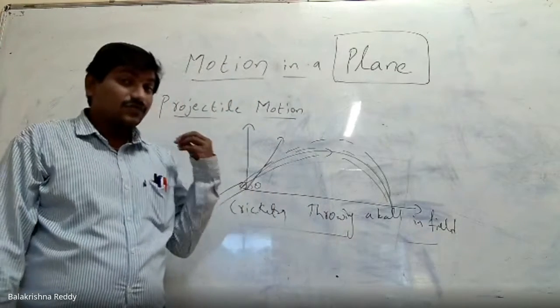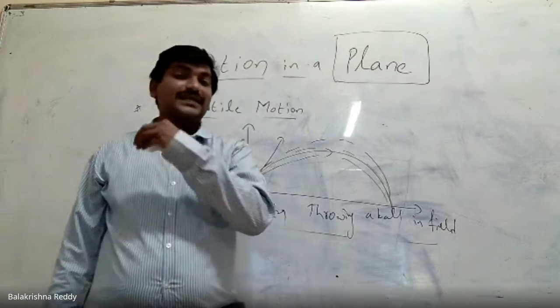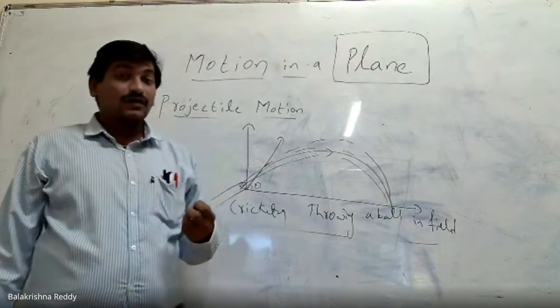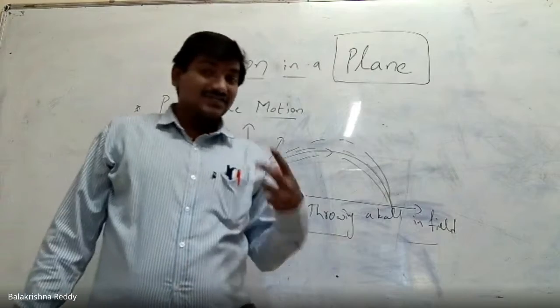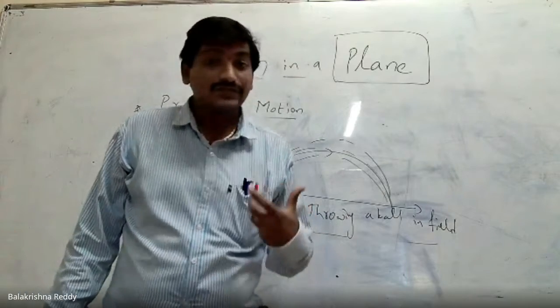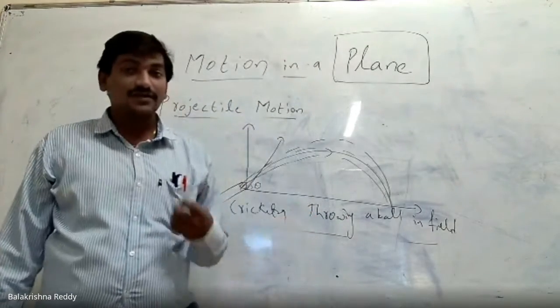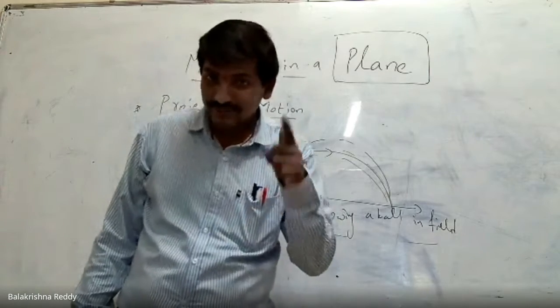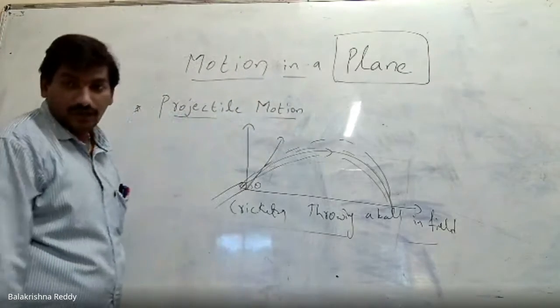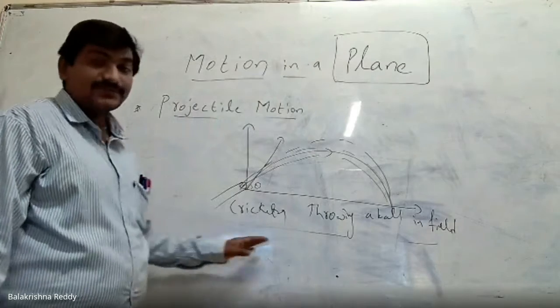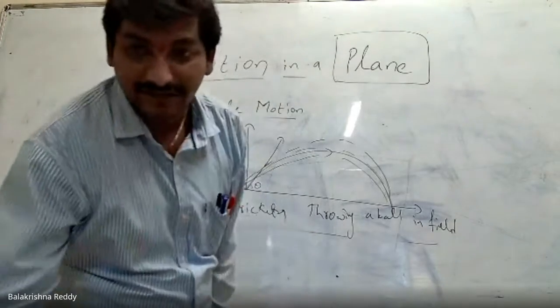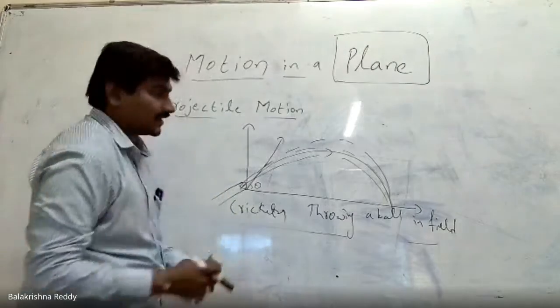Such types of motions are called projectile motions, and that particular object is called a projectile. Got it? Now, you can also see here the types of projectiles.